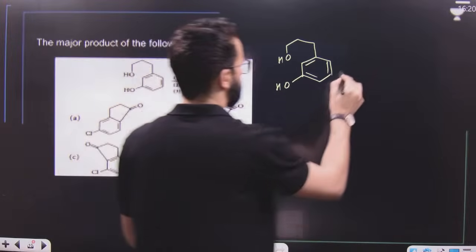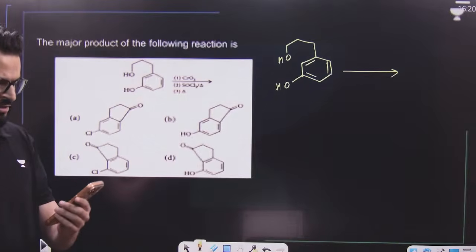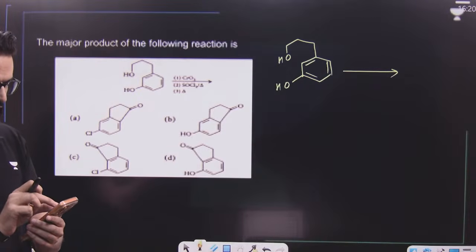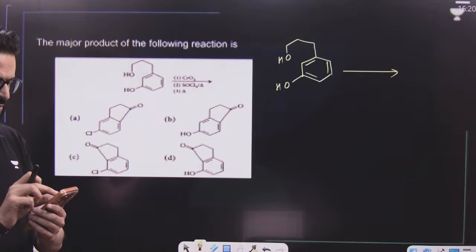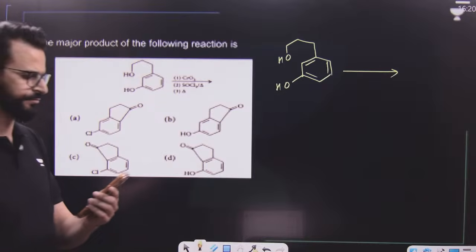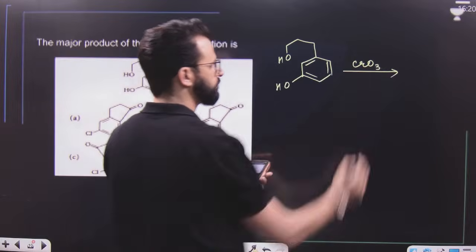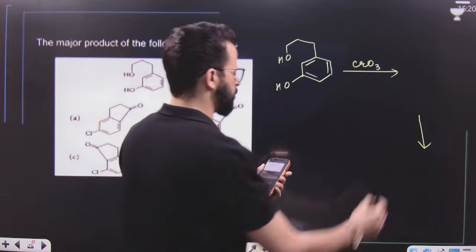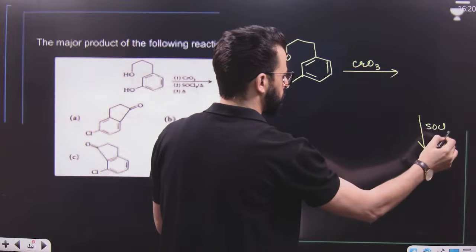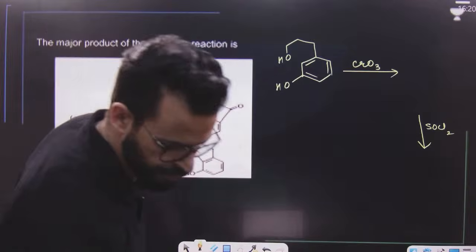After that, the question says, if it is treated with, have a look, CrO3 first. First it is treated with CrO3. Then anything formed over here is treated with SOCl2 and then heat. Have a look, dear students.